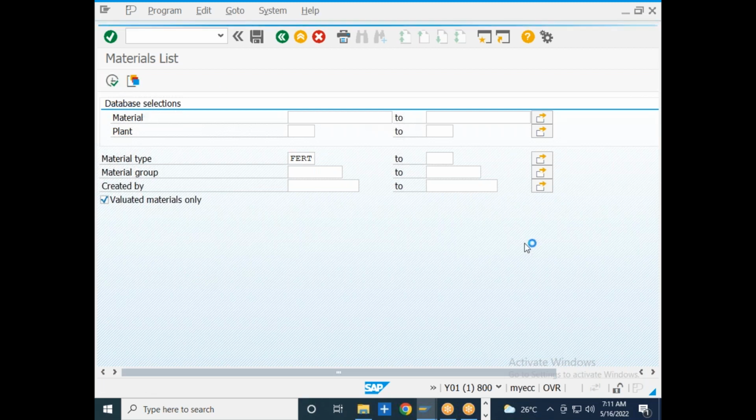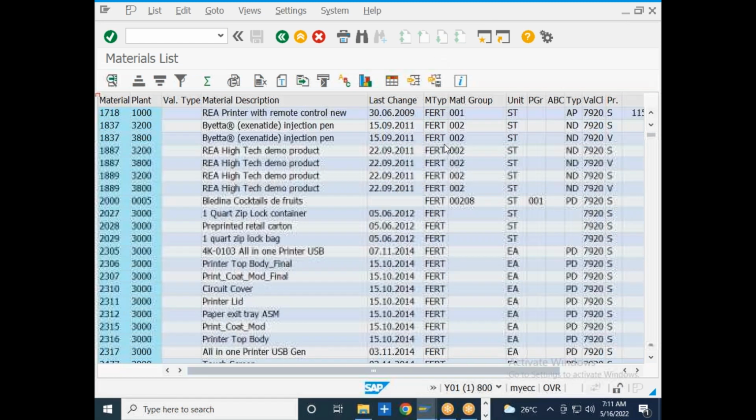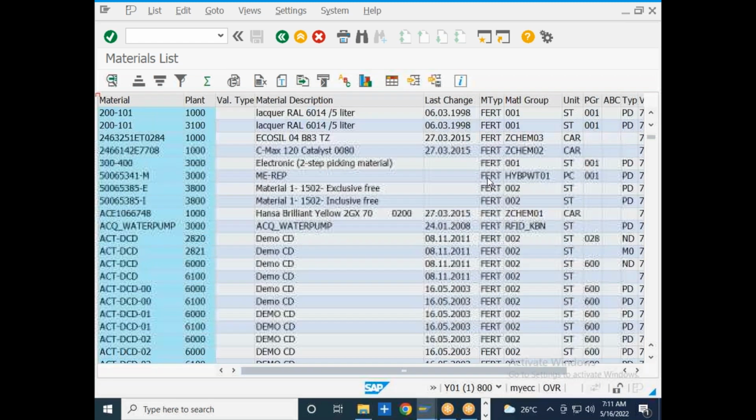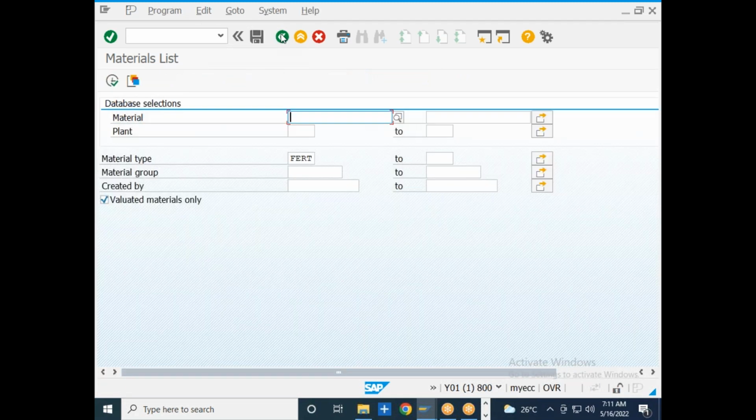Here I will be able to see the list of materials that have been created for the material type FERT. So this is the report. See, these are all the materials created for the material type FERT. So many people created them, and we are able to see them over here. I want to see the list of materials created for the plant IN47.